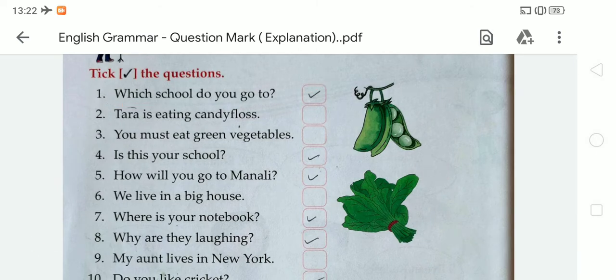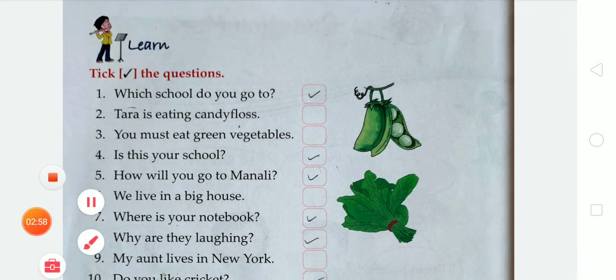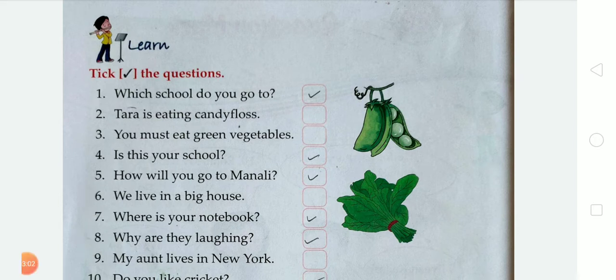Okay, now the second, Tara is eating candy floss. Here the first letter begins with a capital and it ends with a full stop. So this sentence is not asking a question, so we don't have to take it. Now third, you must eat green vegetables. Here again, this sentence begins with a capital letter and ends with a full stop. So we don't take it.